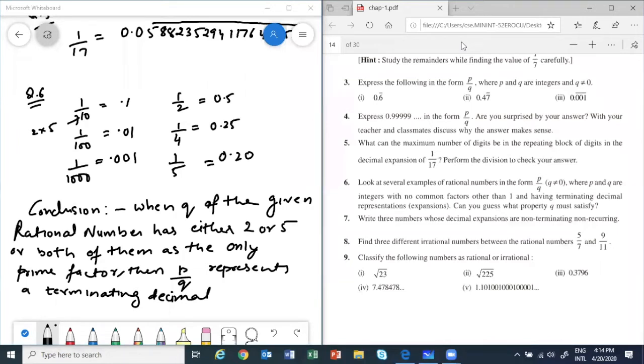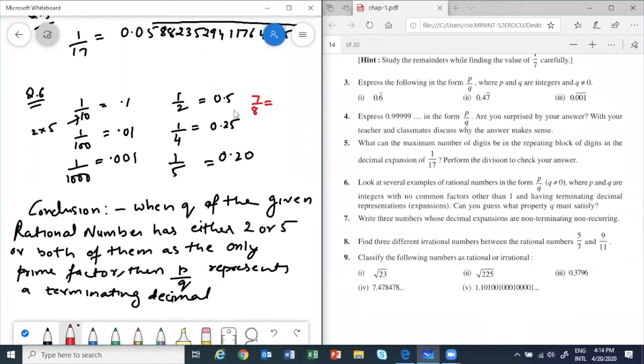Yes, it can be 2 square, 2 cube, whatever. If it is 2 square, it's still a multiple, no? Yes, 2 cube also, Evelyn. Okay, let me give you an example. Let's see 7 by 8.